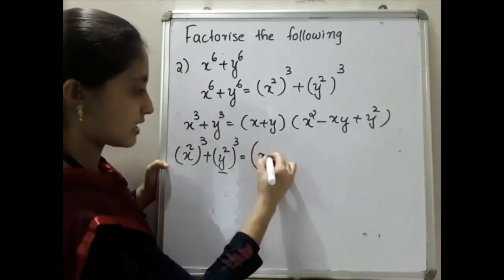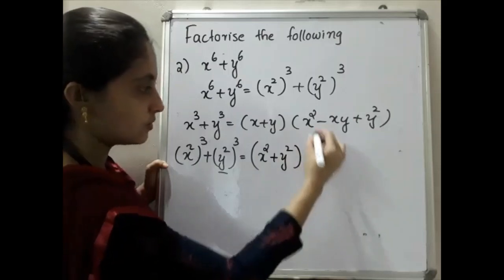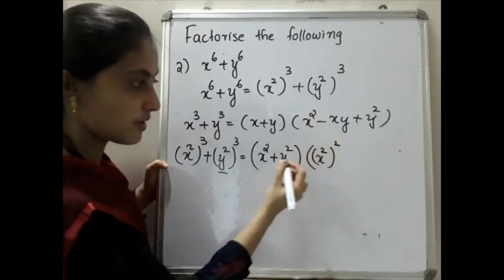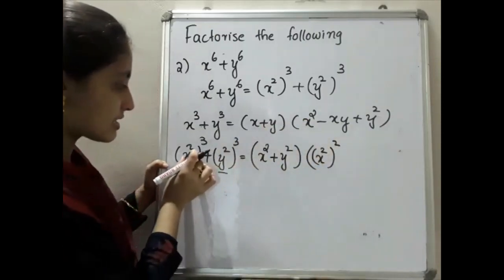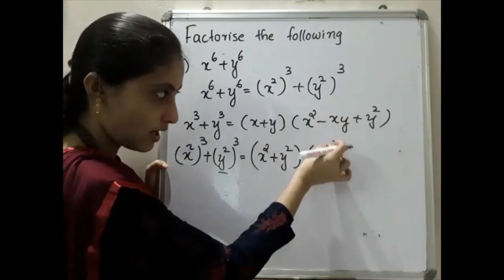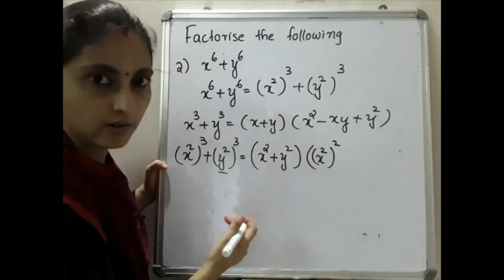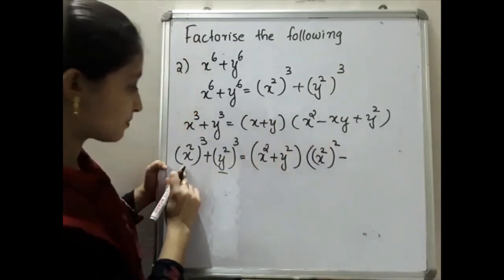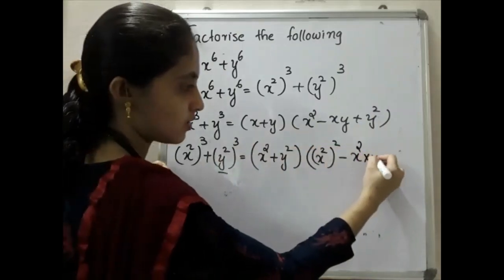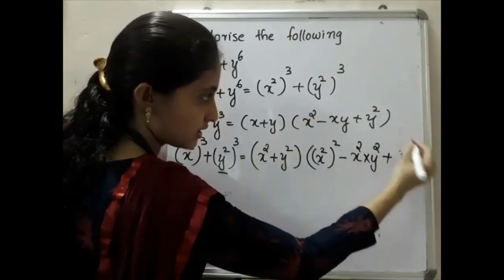So we write x square plus y square into x square the whole square. Don't be confused with that. Here x is replaced by x square. Instead of x we write x square and then one more square you have to take. Then minus x, which is x square, into instead of y you have to write y square. Then plus y square, then this square.